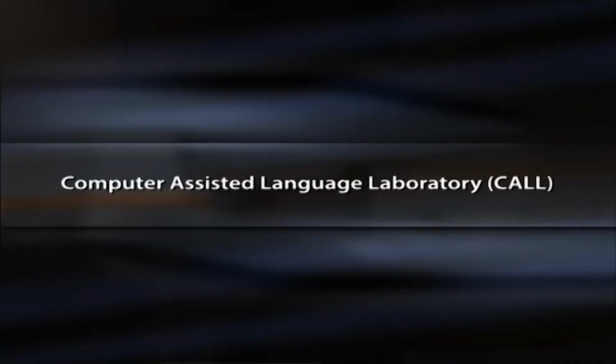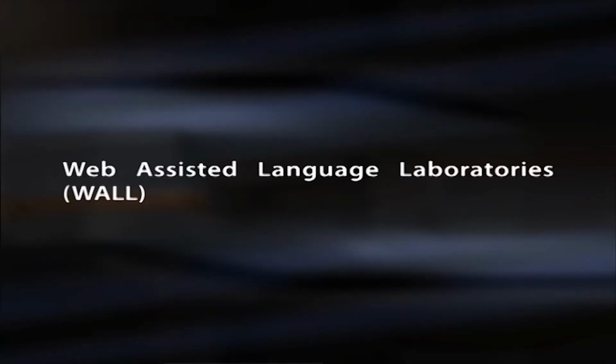Computer Assisted Language Laboratory or CALL is another kind of language laboratory which uses a computer to teach a language. The course materials of the language are fed into the computer, which are then displayed as per the available features of the system. These days, language laboratories with computers connected to the internet are becoming common. Such laboratories are known as Web Assisted Language Laboratories or WALL.